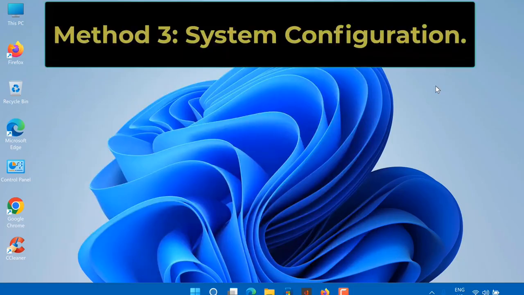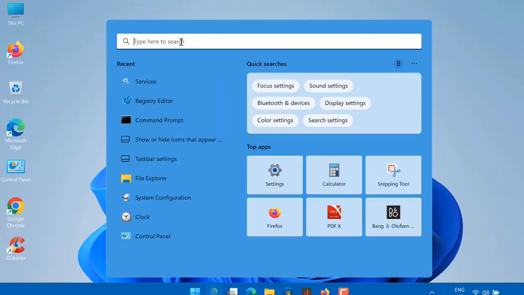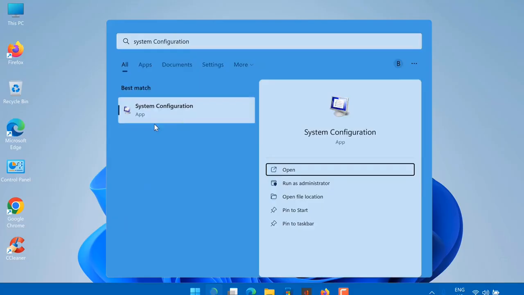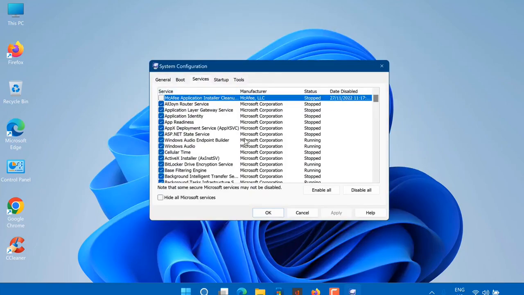Method 3. System configuration. Here is how. On the search bar, type System configuration. Click on the Services tab. Enable all, then click Apply and OK, and select Restart.